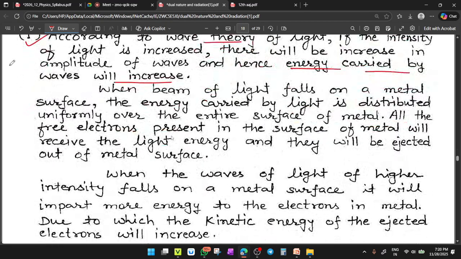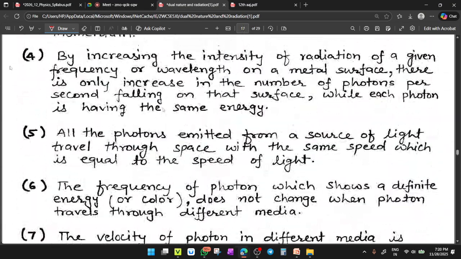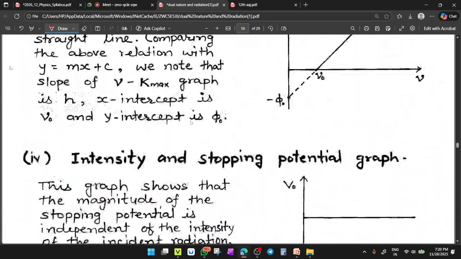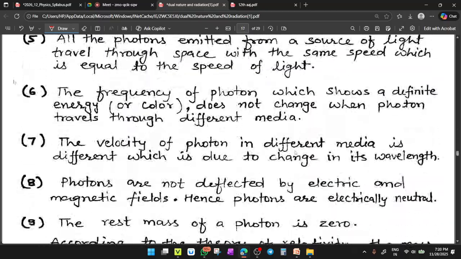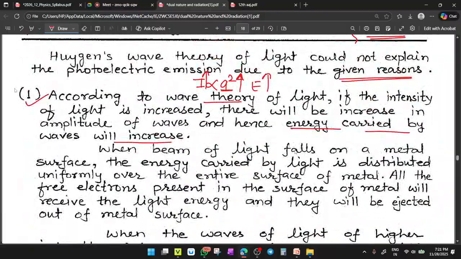But what happened? We have increased the intensity, and there is no change in the kinetic energy. Previously, we have studied this by using a diagram. Yes. See, by increasing intensity, there is no change in stopping potential. Obviously, there is no change in kinetic energy. Clear? So the actual situation is different from the predicted one.